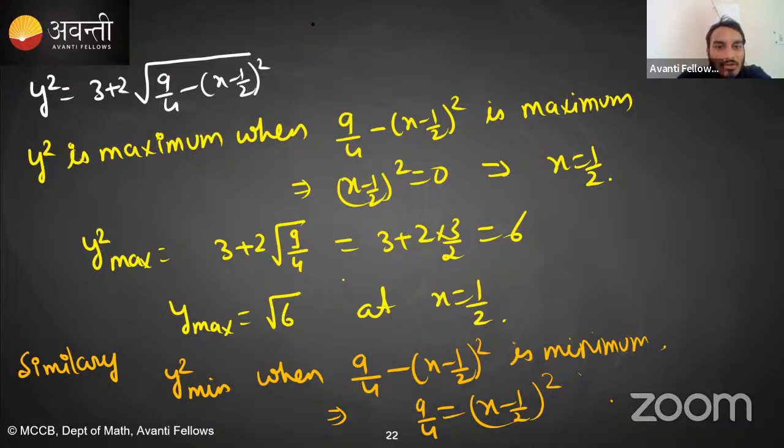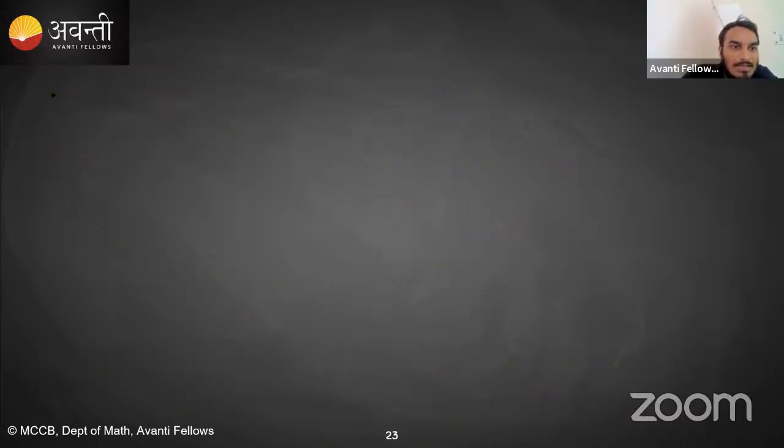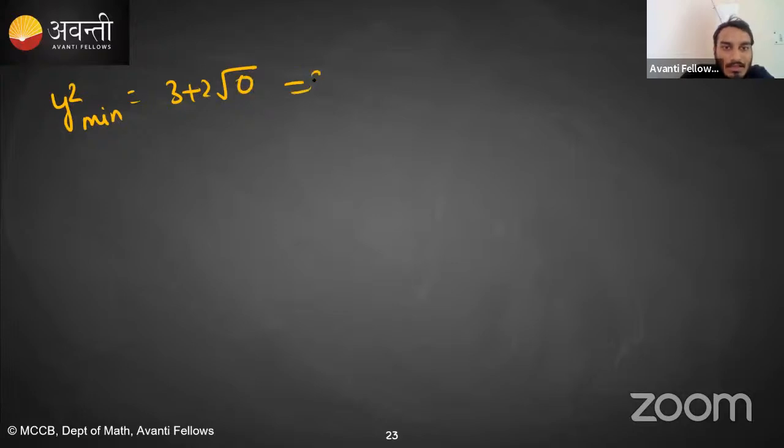कोई reply नहीं कर रहा मुझे. Does anybody have any doubt so far? Right? Square root के अंदर वाली quantity, if it becomes 0, then y square automatically becomes minimum. Is this clear? So you will say that y square is minimum, which is 3 + 2 times square root of 0, which is 3. So y minimum is √3. Clear? Very good Abhishek, very good.